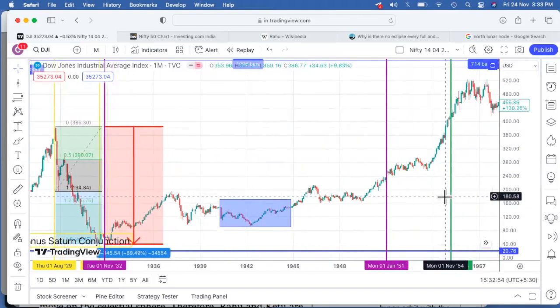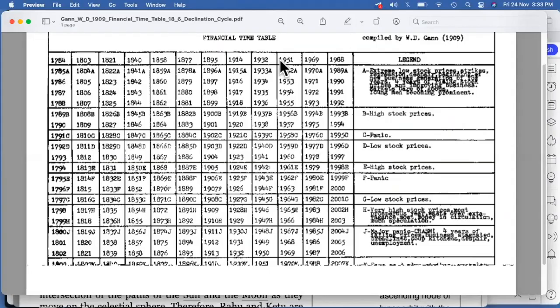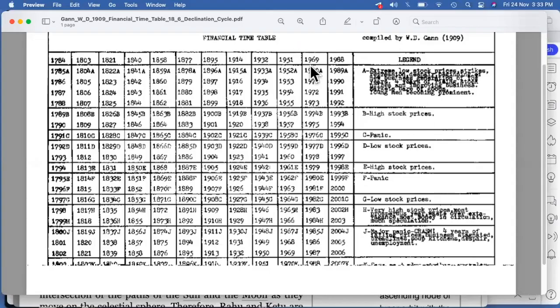Not necessarily exactly at every day or every time will we get an exact low, but yes, again we are getting a similar kind of low. So from 1951 we go to 1969. 1969, yes, we are getting a low as per the cycle. If we check the high low reversal, definitely that is a low again.